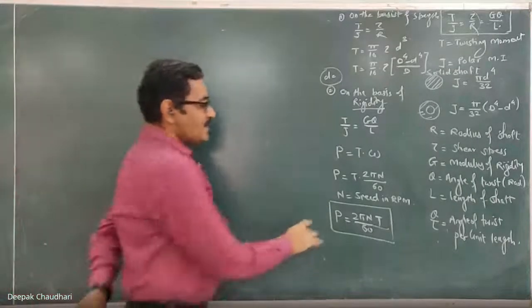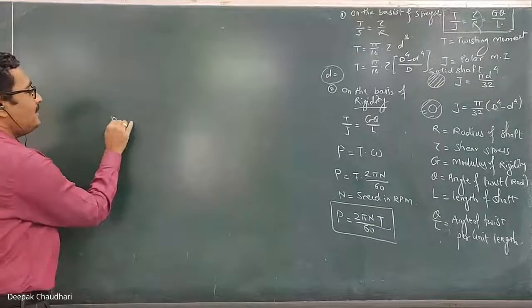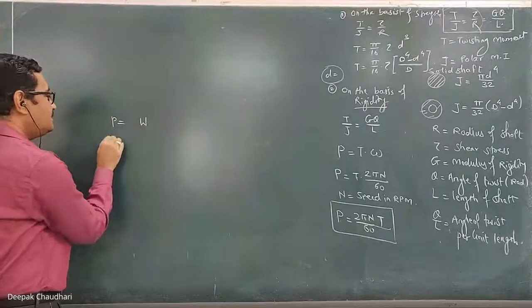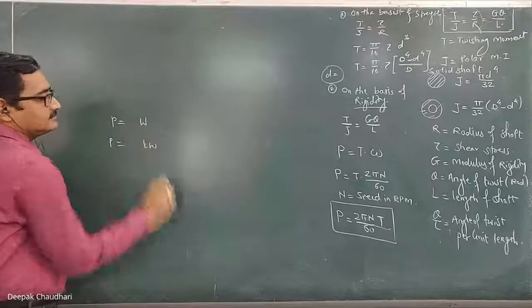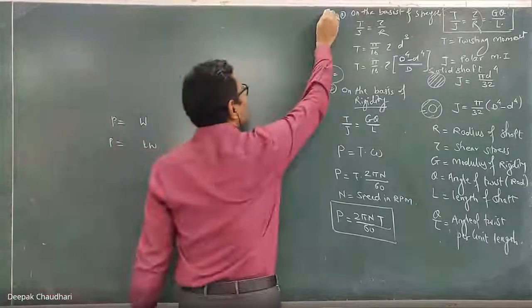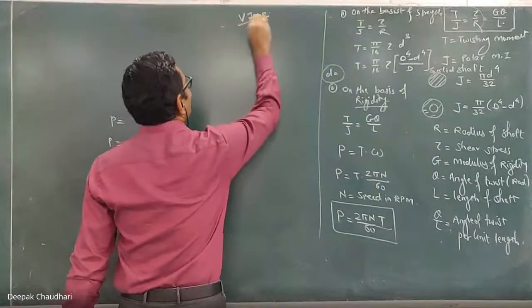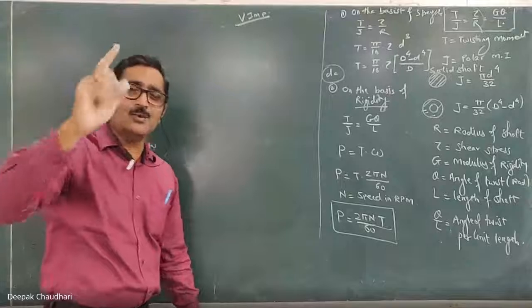Last point is, this P equal to 2 pi NT upon 60. Here now power may be given in watt, it may be given in kilowatt. Okay, so remember one thing here, very important point, very important. By solving the sum in the exam, most of the time student make this mistake.